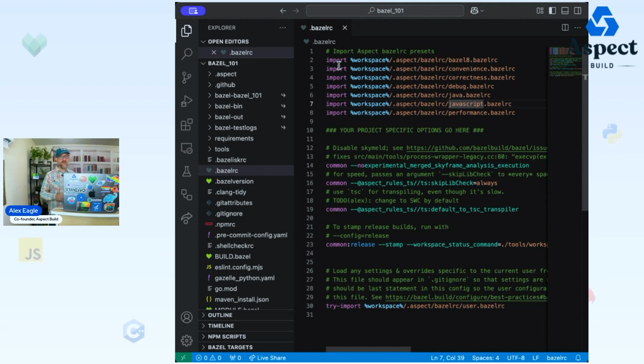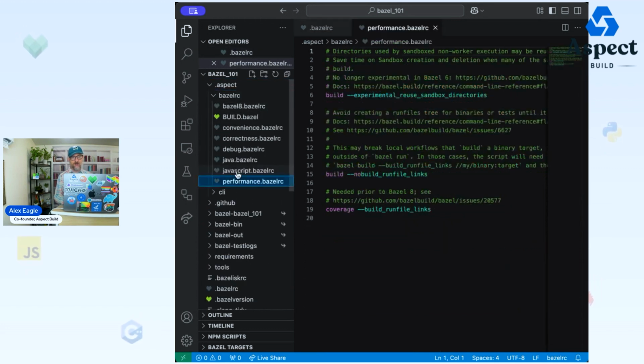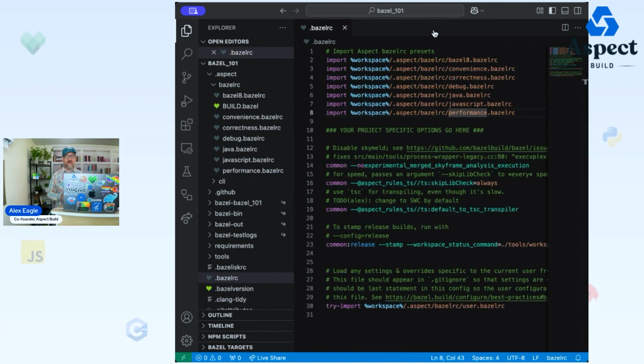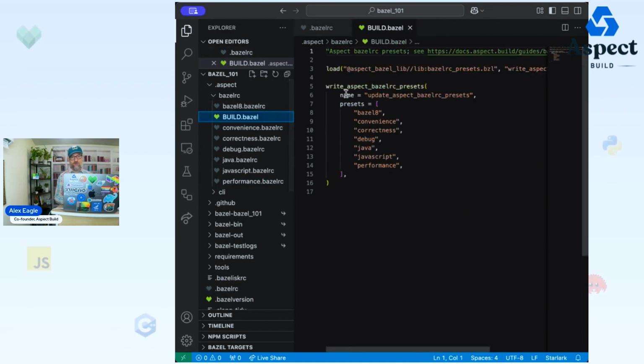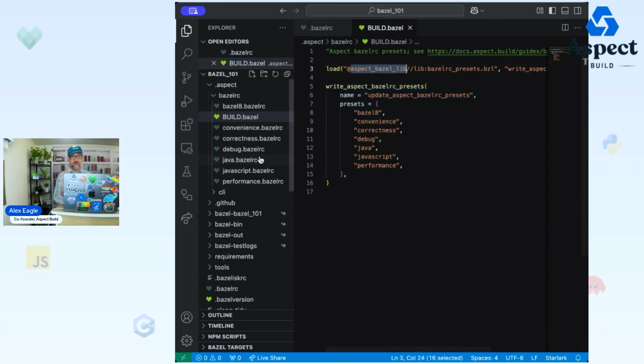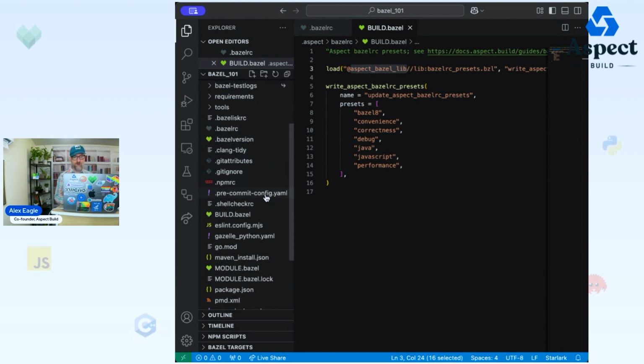These lines at the beginning are importing a bunch of presets. This is a concept that Aspect has introduced to try to group flags and make it easier. So for example, performance.bazelrc, we can go take a look at what's in there. And it has a few flags that we recommend turning on to make Bazel faster. These are flags which I think just have the wrong default value. And there's so many flags that we never want to have to look in these preset files. There's a clever little scheme here where we have a Bazel target that's actually going to keep these RC presets up to date. And we get those from Aspect Bazel Lib, which is a project we donated to the Linux Foundation. So if you have any other flags that you think belong in these files, please send us a PR and let's keep these presets all organized together.